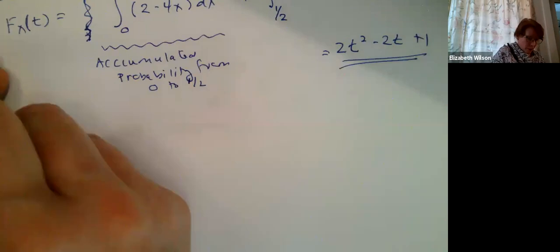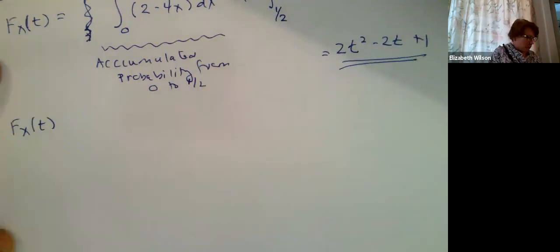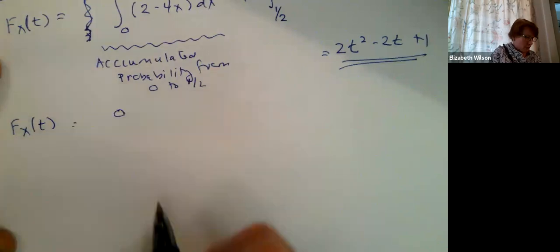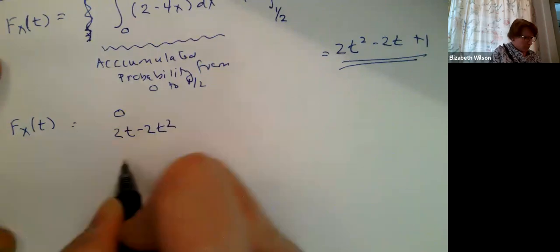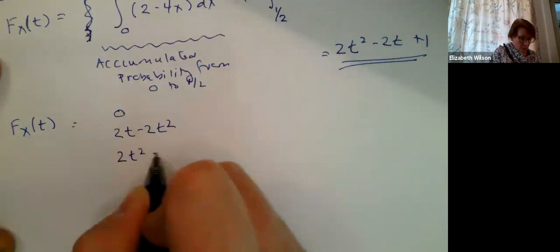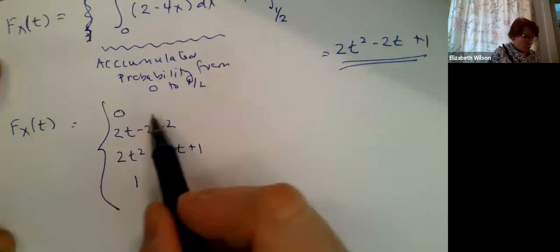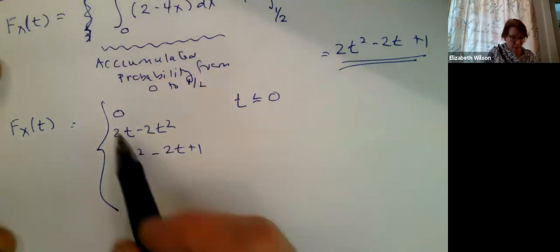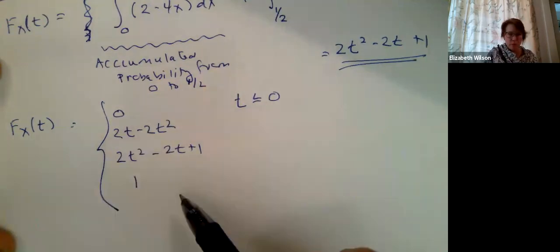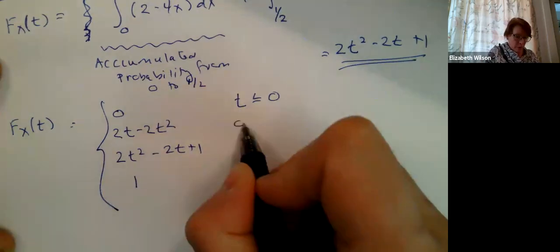So I'm going to say my cumulative distribution function, big F of t, is going to equal 0, 2t minus 2t squared, 2t squared minus 2t plus 1, and 1. It's 0 when t is less than or equal to 0, then this is between 0 and 1/2, this is between 1/2 and 1, and this is t greater than or equal to 1. I could have kept it as x, but we switched variables just so you can see different ways of portraying it.